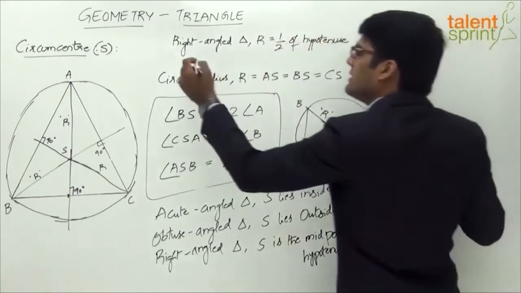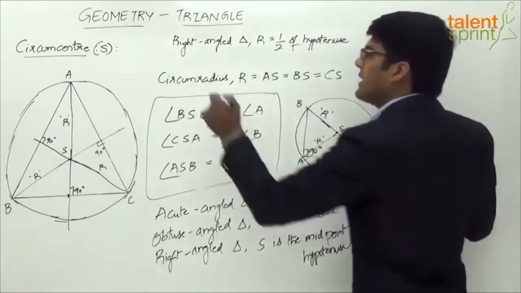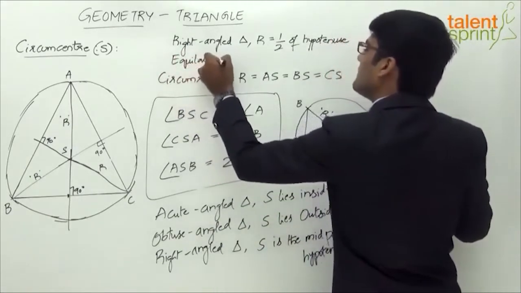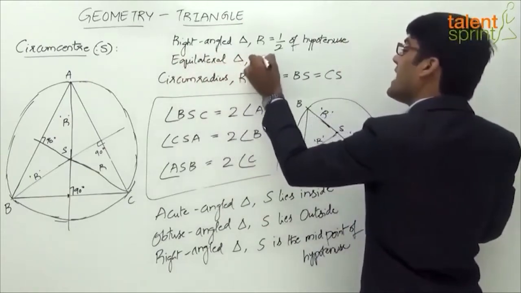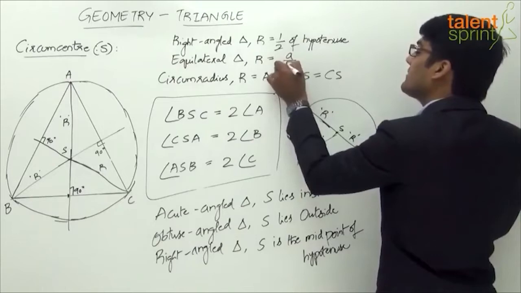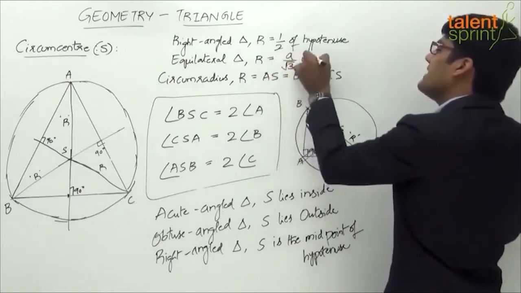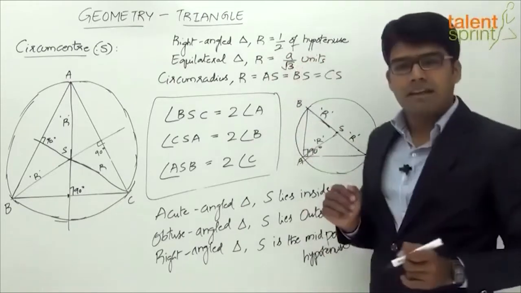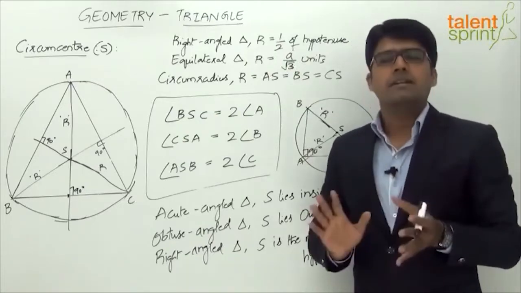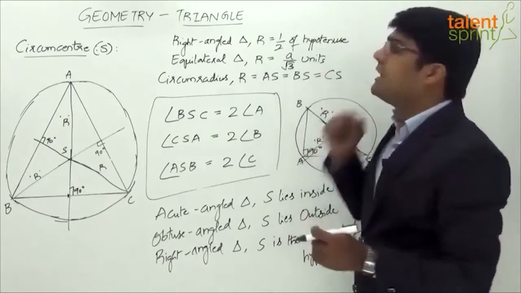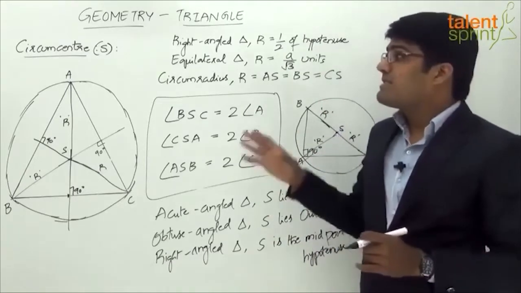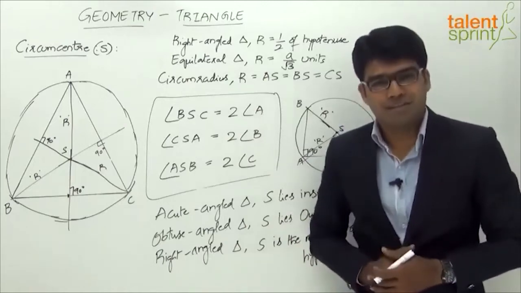And also there is a special case of the equilateral triangle. For an equilateral triangle where all the 3 sides are equal, the circumradius R will be equal to A by root 3 units, where A is the side of the triangle there, right? So for an equilateral triangle, the circumradius R is equal to A by root 3, where A is the side of the triangle. So that's about the circumcenter and its various properties.